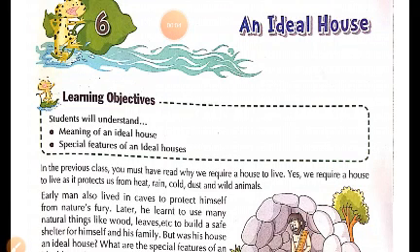Children, we were doing chapter 6, an ideal house. We have already completed the chapter. Now we are going to do keywords and things to remember. But before that, we will go through the chapter once again and try to recall whatever we studied in the previous two videos.